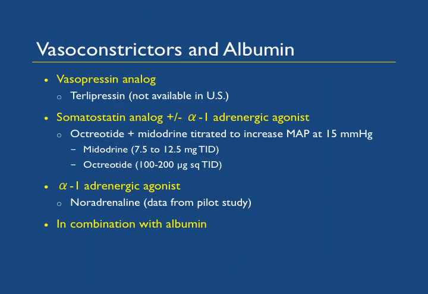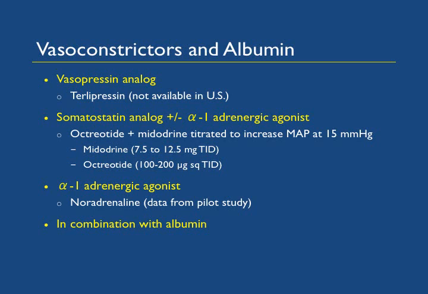So let's talk about vasoconstrictors and albumin. Vasopressin analogs include terlipressin. This agent is not available in the United States, so we cannot use it. The other thing that we use commonly in these patients is a somatostatin analog plus or minus an alpha-1 adrenergic agonist, mainly octreotide and midodrine, titrated to increase the mean arterial pressure by 15 millimeters of mercury. The dose of midodrine is anywhere between 7.5 to 12.5 milligrams TID, and the dose of octreotide is 100 to 200 micrograms sub-Q TID. In the studies, they have used these drugs for 15 days, and the endpoint was either reversal of HRS to stop these medications, or 15 days.